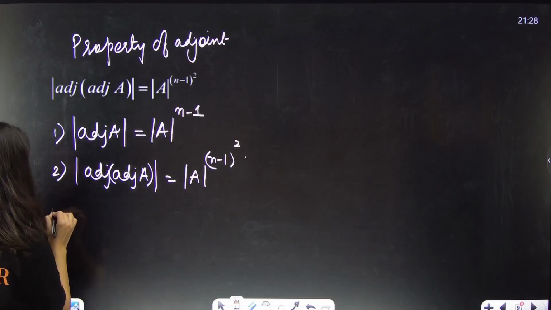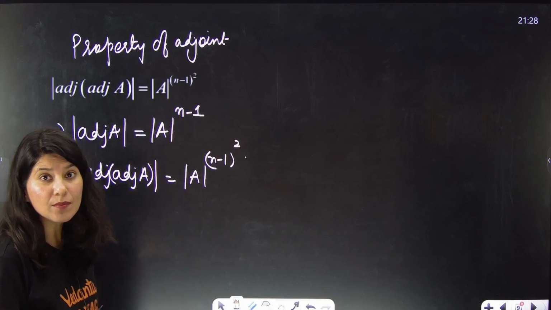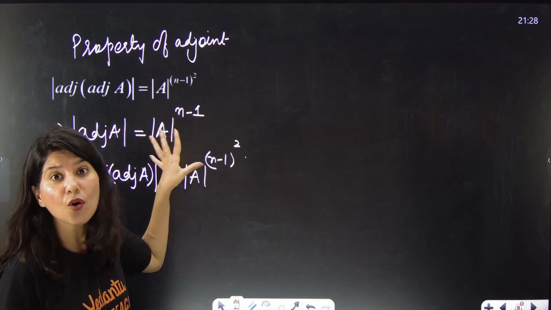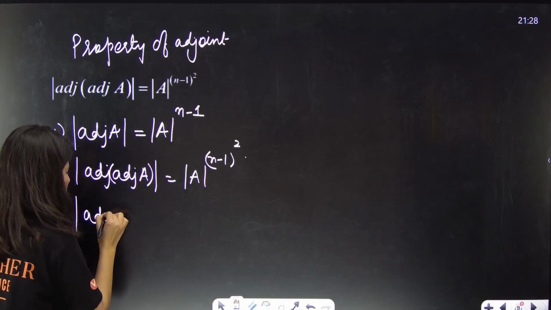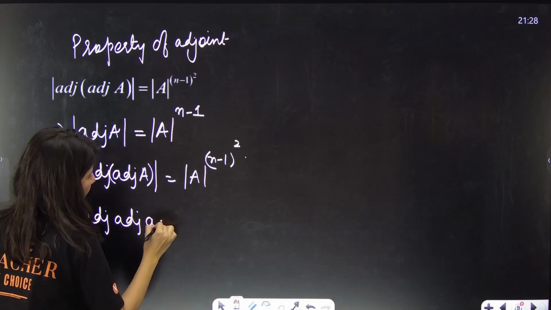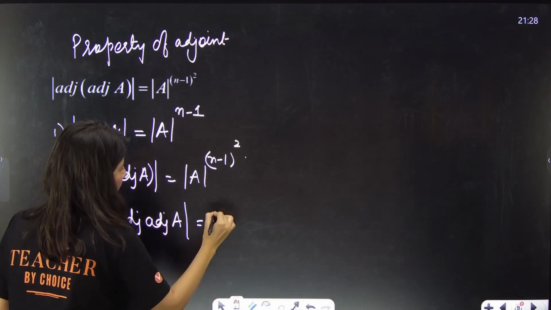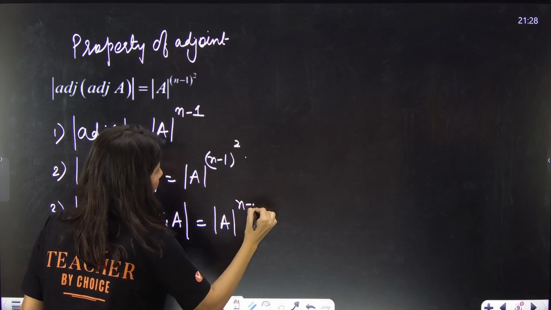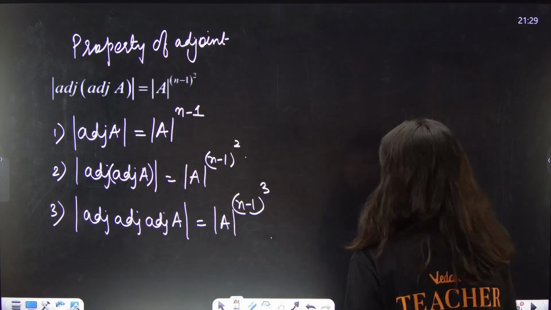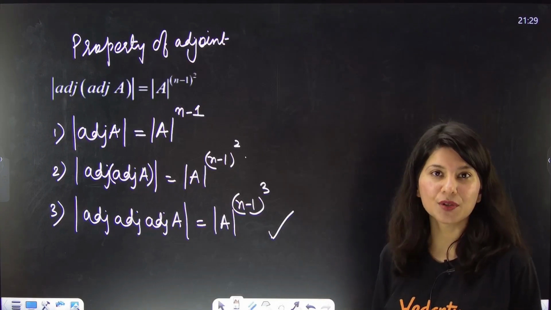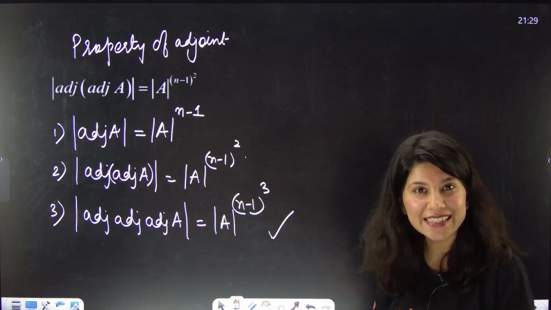What is n, by the way? N is nothing but the order of the matrix A. Whenever you have multiple adjoints, basically 3 adjoints, you will get determinant A raised to power n minus 1 cube. I hope that this is clear.